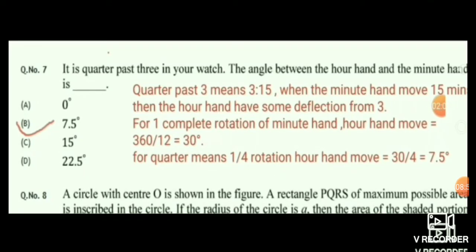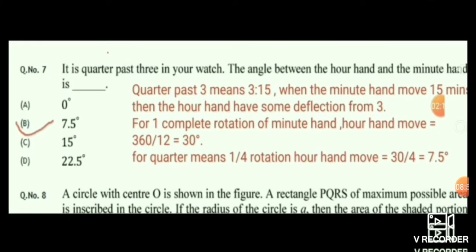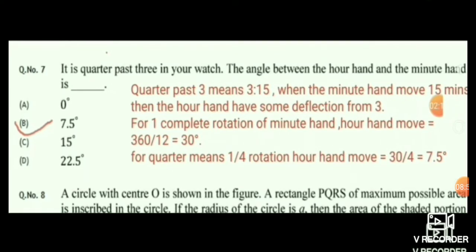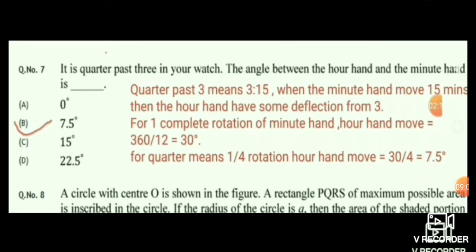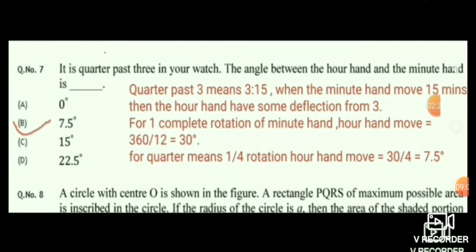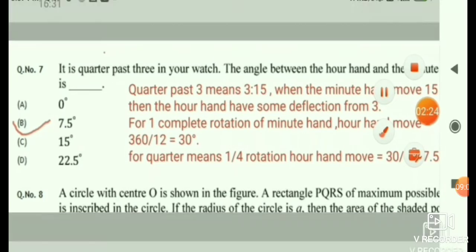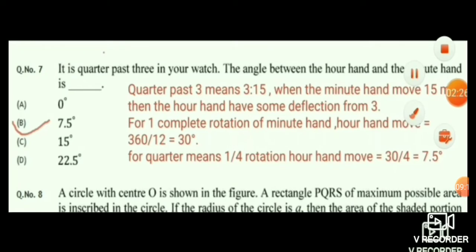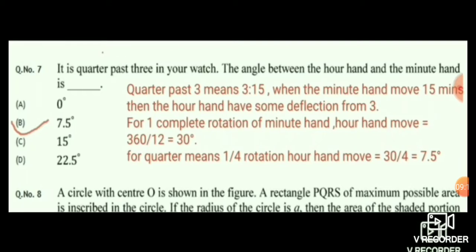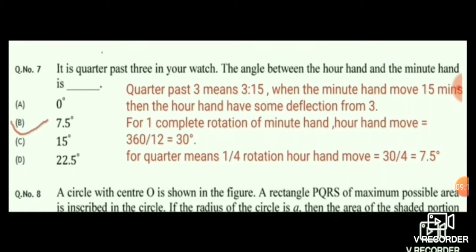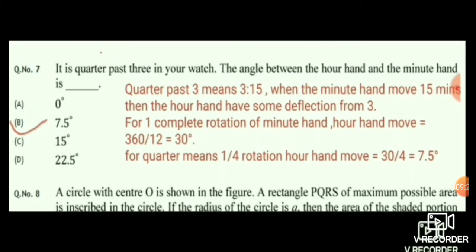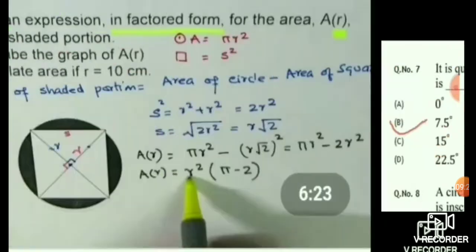The total clock is given 12 such divisions. If you divide 360 by 12, you get 30, and for 15 minutes, 30 by 4 is 7.5. So the correct answer is 7.5.